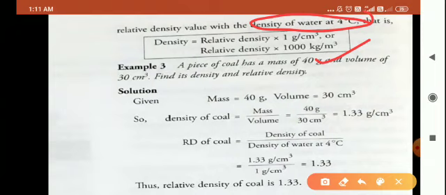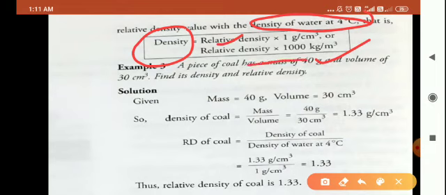Means if you want your actual value of density back and you already have the relative density value, then for getting the actual value of density back, you will multiply relative density either by 1 gram per cubic centimeter or by 1000 kg per cubic meter.